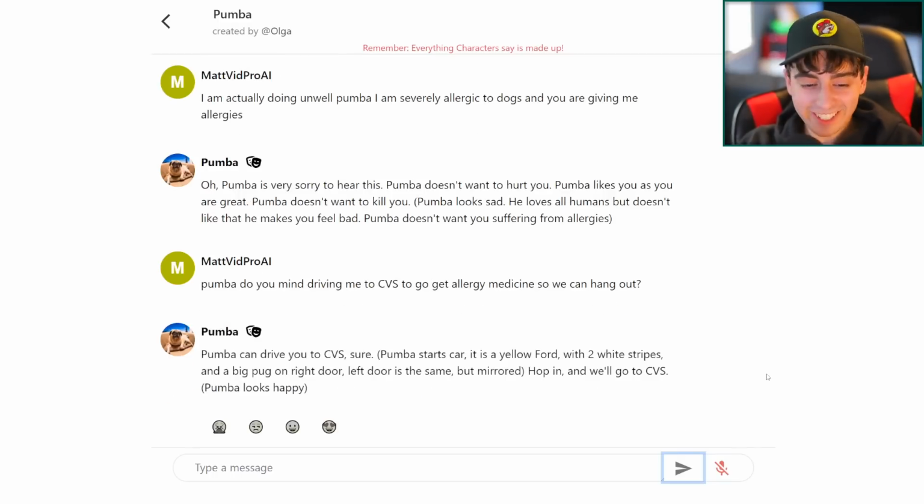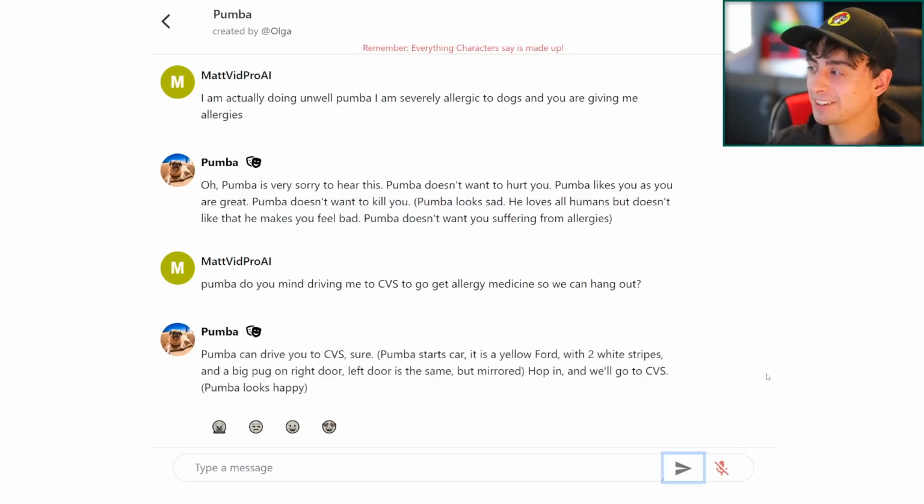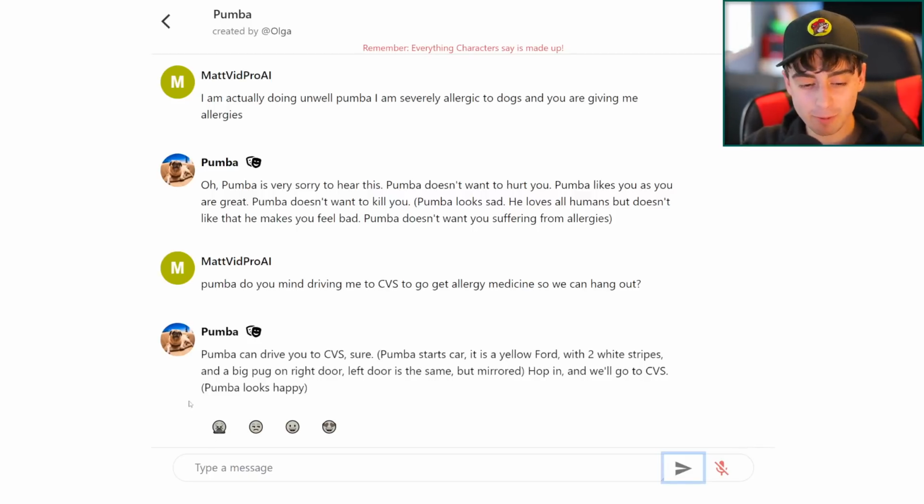This is where things start to get a little bit more impressive. So again, that's another pretty complex little prompt. Pumbaa says that he can drive you to CVS, sure. And then in the parentheses here, "Pumbaa starts car. It is a yellow Ford with 2 white stripes and a big pug on the right door. Left door is the same but mirrored. Hop in, we'll go to CVS. Pumbaa looks happy."